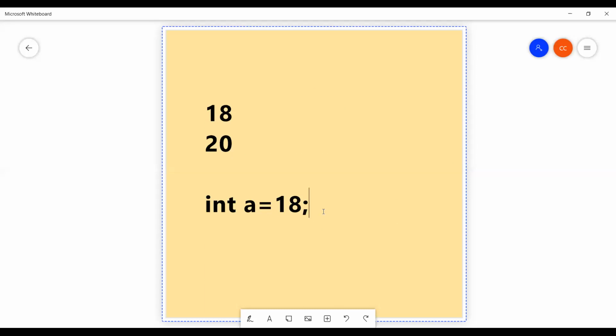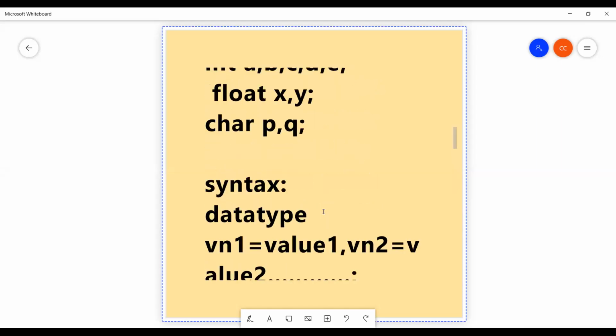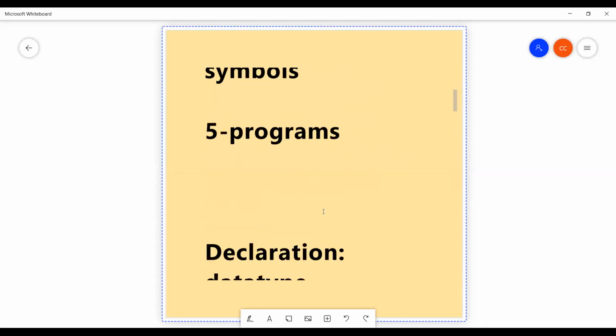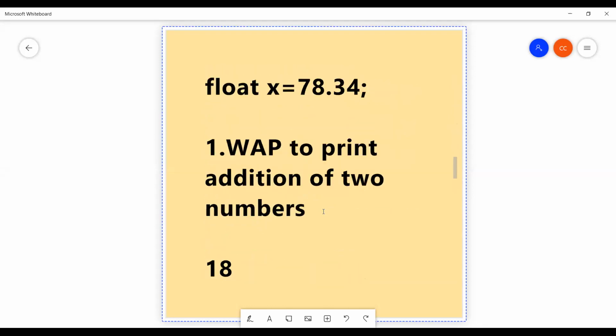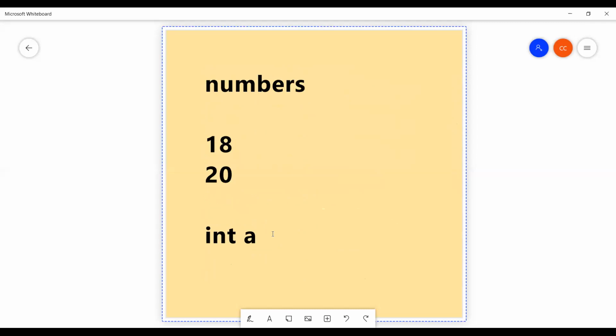If you write like this, what is the meaning of this statement? Declaration of a variable. Just variable ne declare chesana. I am not initializing here. What is initialization? Assigning the value to the variable. అలా కాకుండా ఫస్ట్ ఇదే డైరెక్ట్ చెప్తే మీకు ఏం అర్థం కాదండి. అందుకే ఫస్ట్ ఇవన్నీ చెప్పింది. What is declaration, what is variable, how to declare a variable, how to initialize a variable. After that I'm starting the program here. So integer a equal to 18 followed by semicolon.